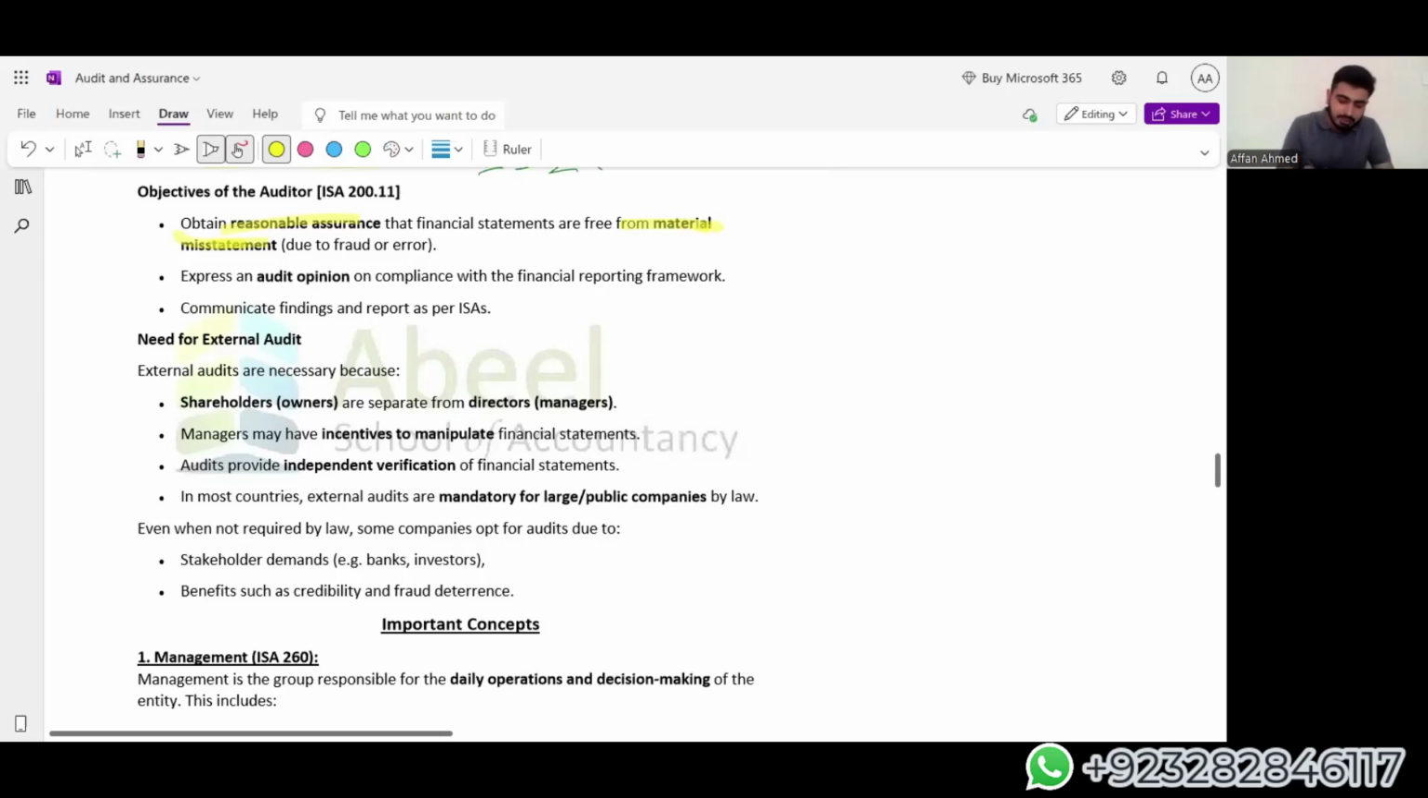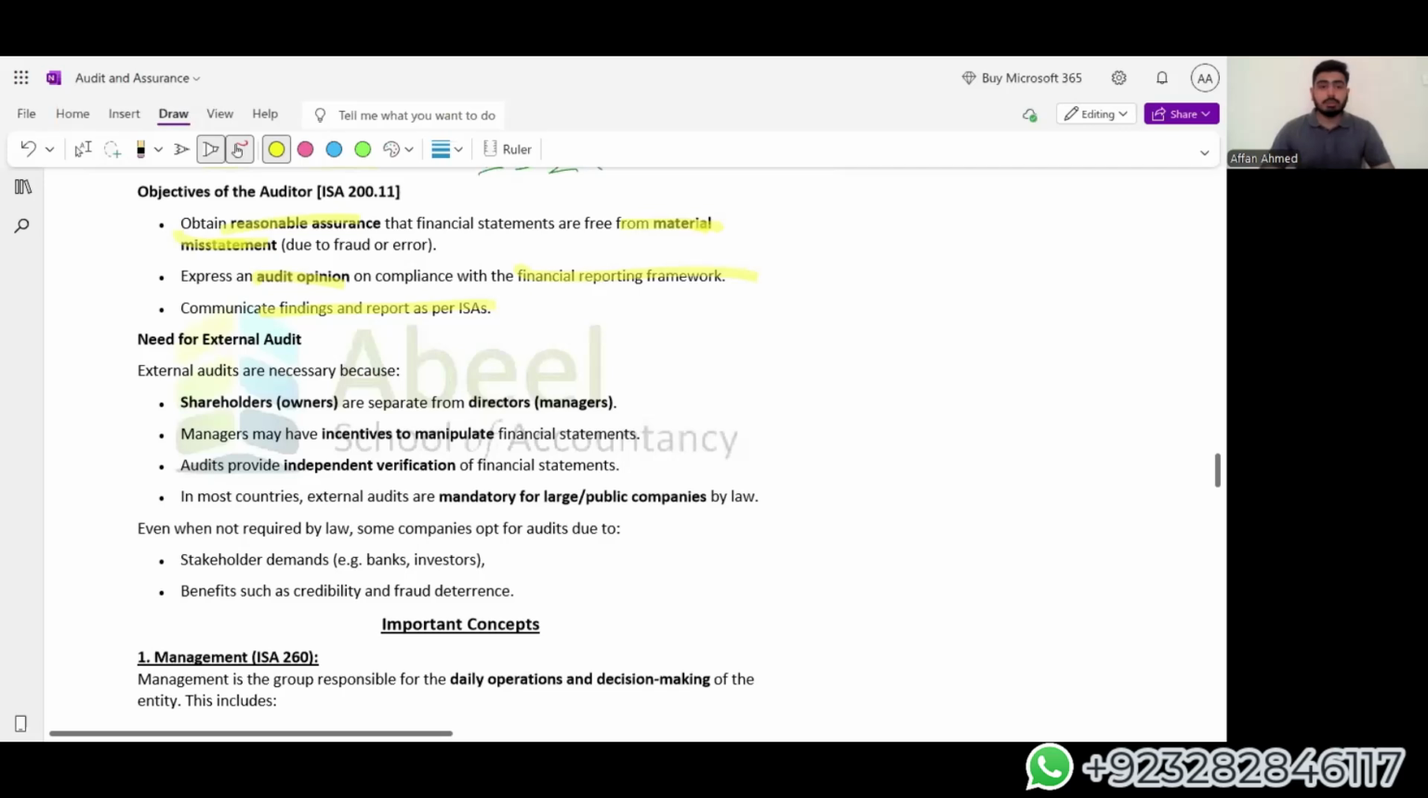Okay, we will express an audit opinion on compliance with the financial reporting framework. We will be expressing an opinion on whether the financial statements are in accordance with, or comply with, the financial reporting framework or not. With that, we will be communicating findings of the report as per ISA. The things that we find during the audit, the things that we identify, and the evidences that we obtain are to be reported by the auditors to the governing bodies.